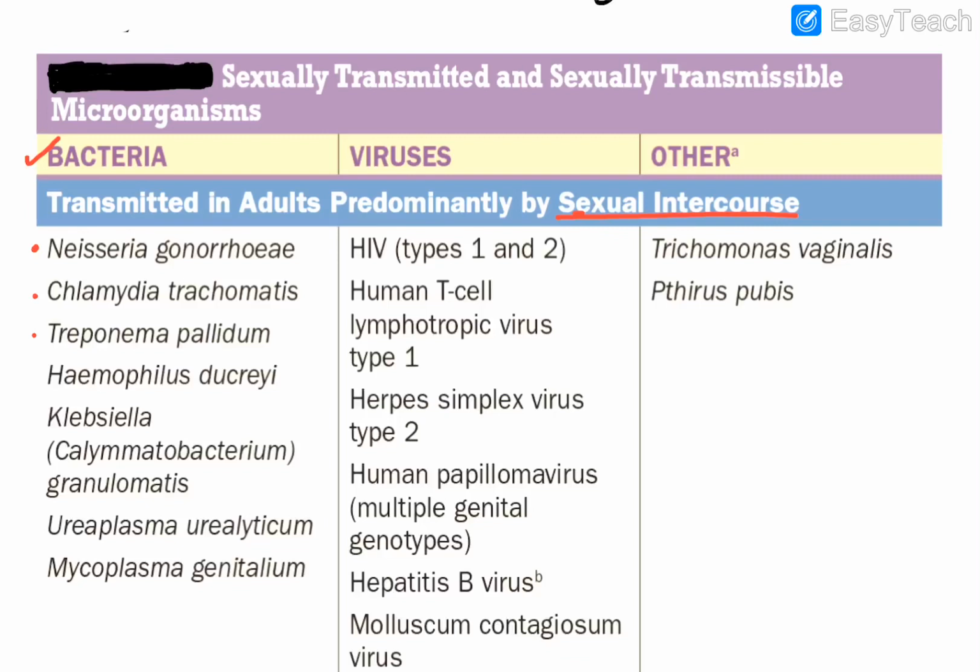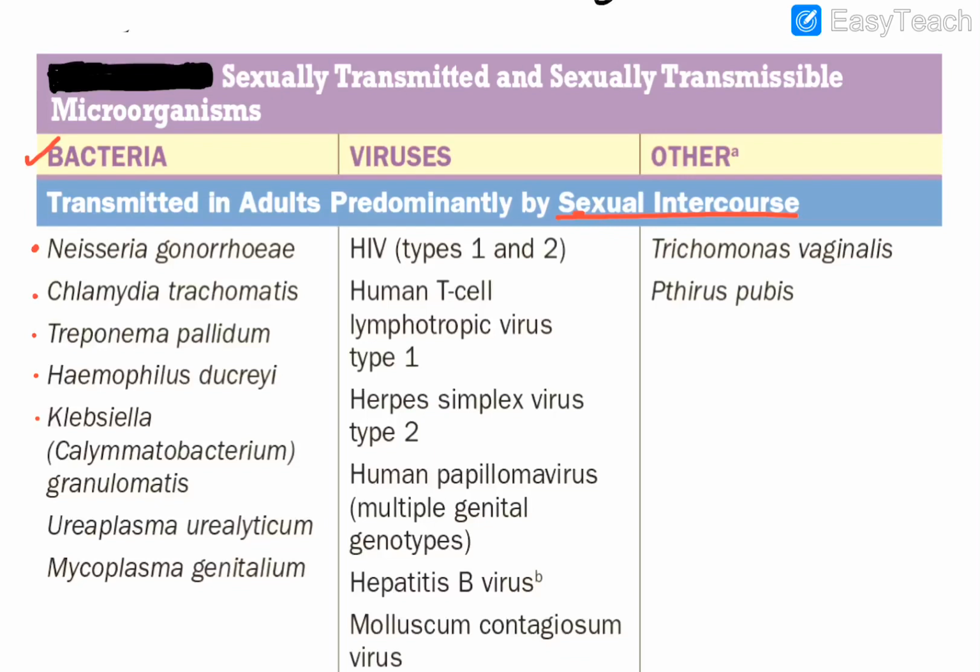Then you have Haemophilus ducreyi. It is a gram negative bacilli, or you can say gram negative coccobacilli also. And Haemophilus ducreyi leads to chancroid. Is it a soft sore or hard? That is a soft sore.